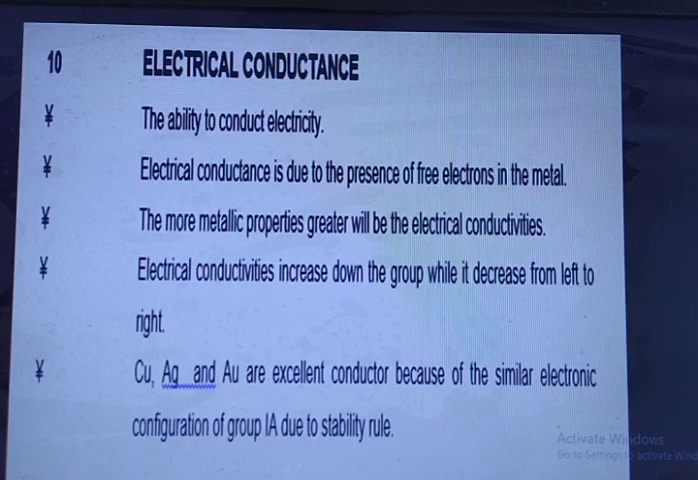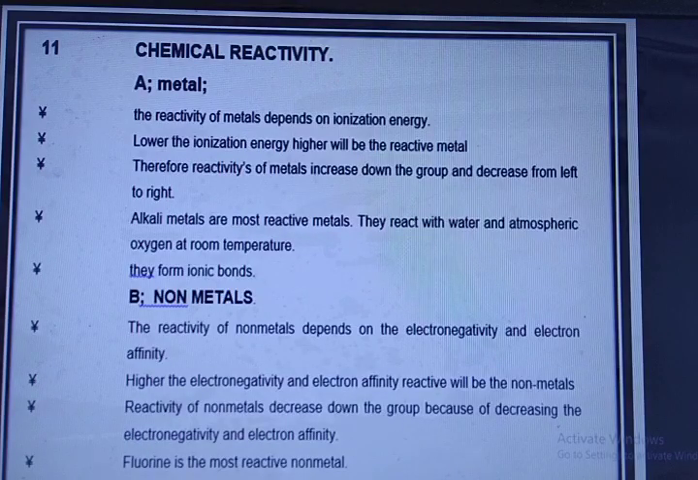Electrical conductance: the ability to conduct electricity. Electrical conductance is due to the presence of free electrons in a metal. The more metallic properties, greater will be the electrical conductivity. Electrical conductivity increases down the group while it decreases from left to right. Copper, silver, and gold are excellent conductors because of the similar electronic configuration to group 1A due to the stability rule. Chemical reactivity, a metal.